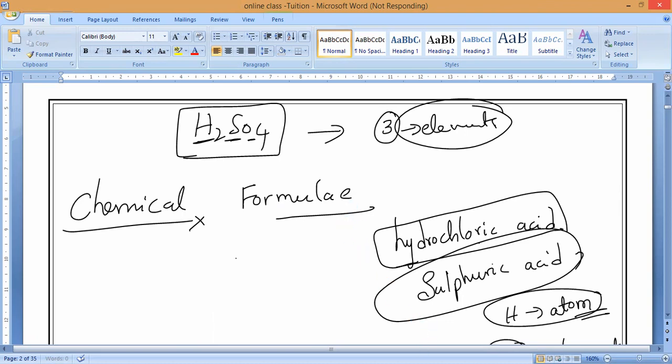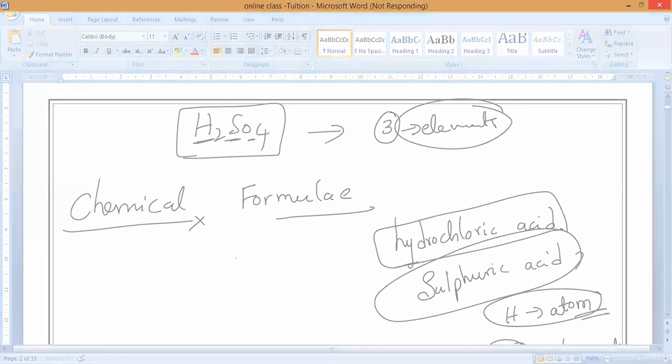Molecular formula. So please all of you write. A chemical formula represents the composition of a molecule.